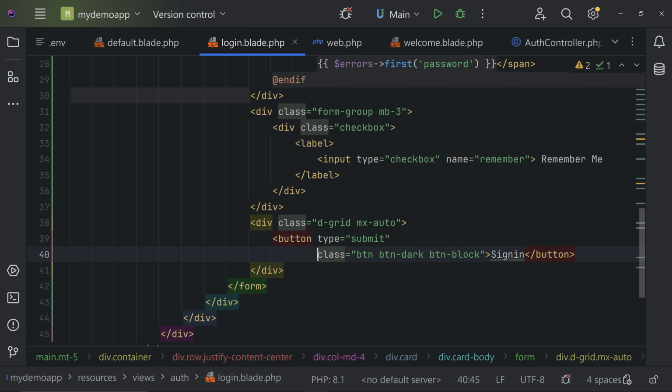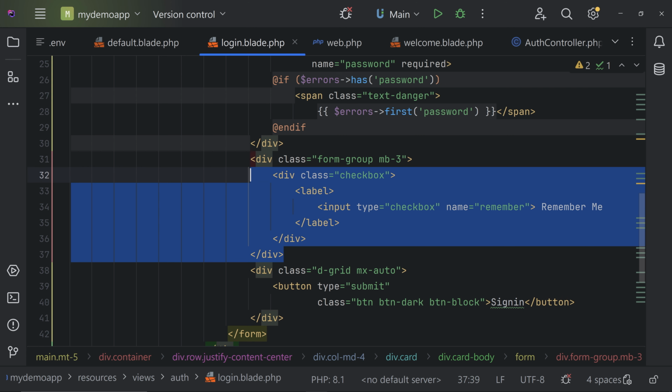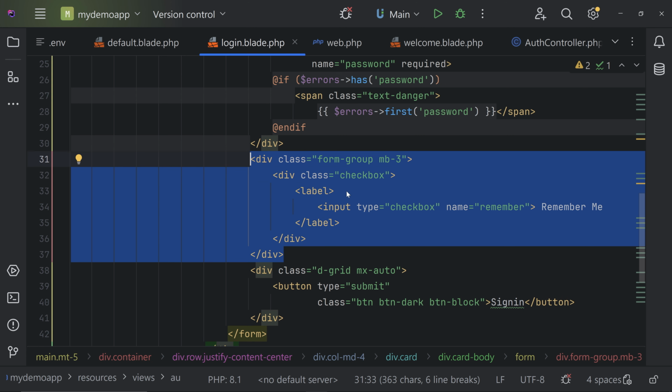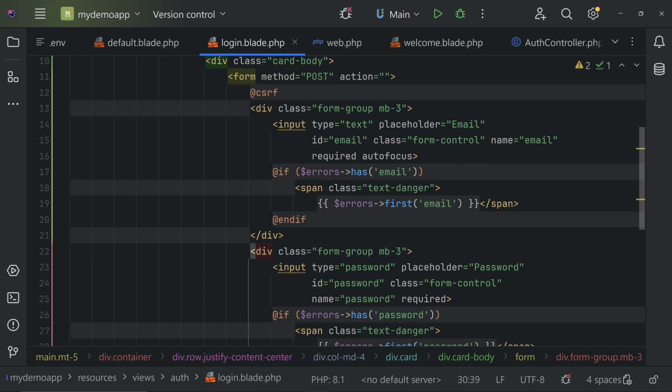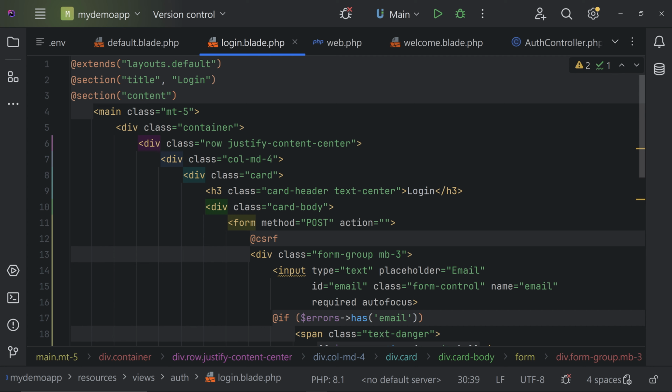We will not be using this remember me for now, so remember me can be removed. I hope the code is visible for you. Either you can pause the video and type it.